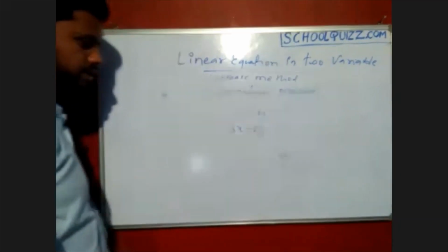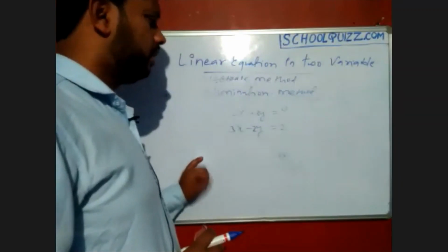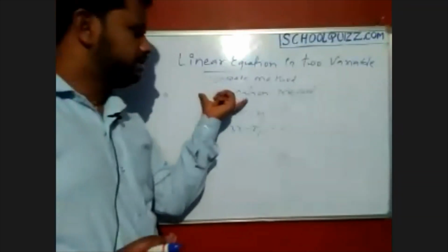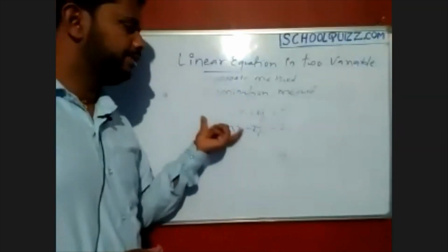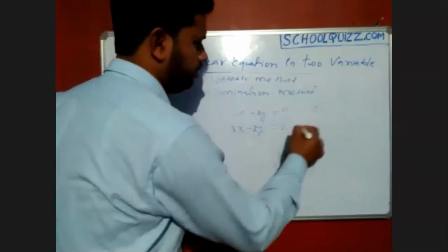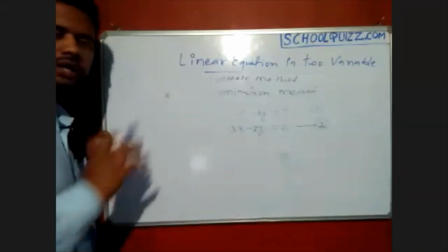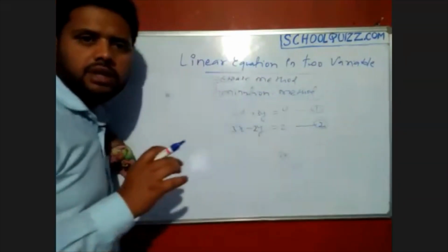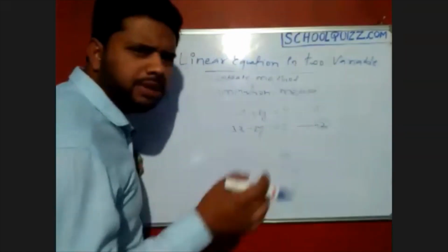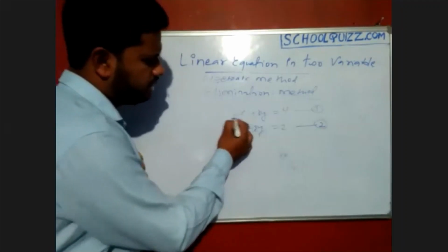Suppose these equations are there. Elimination means try to eliminate one variable using these two equations. How can you eliminate one variable? Make its coefficients equal.